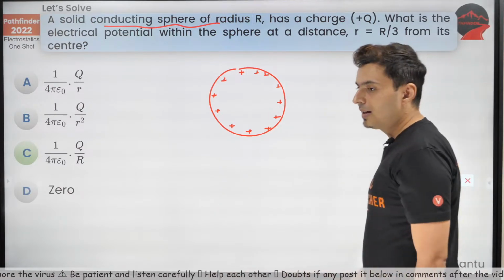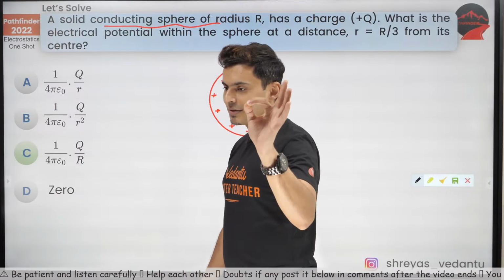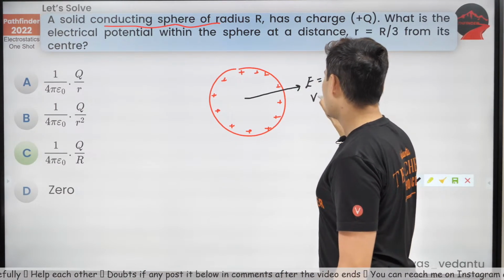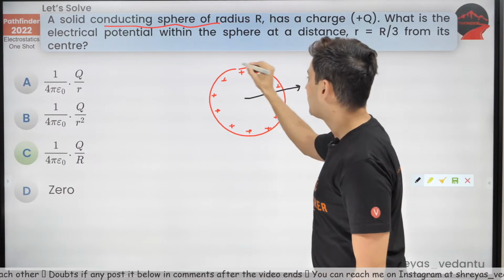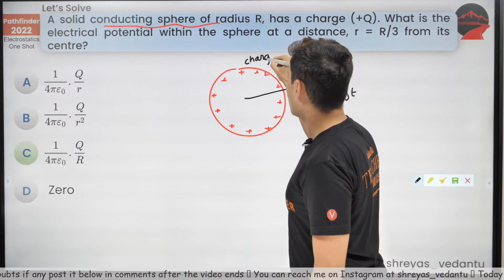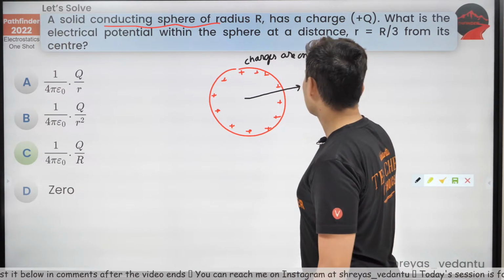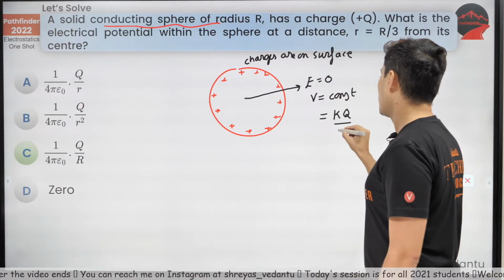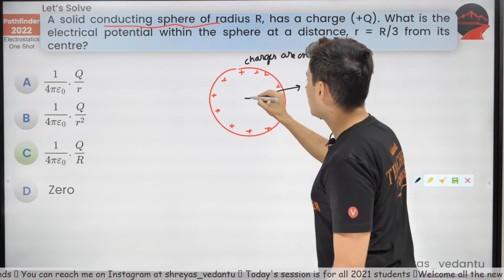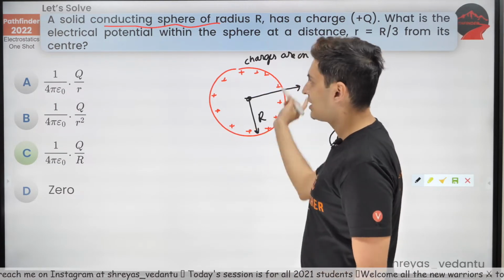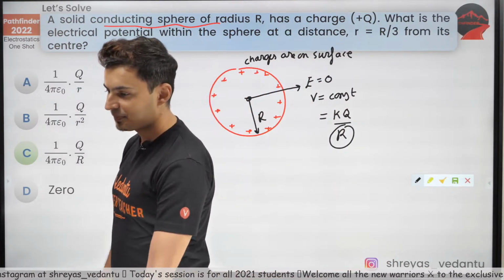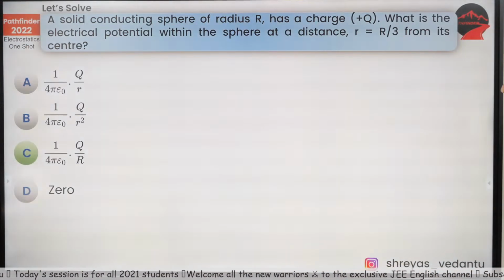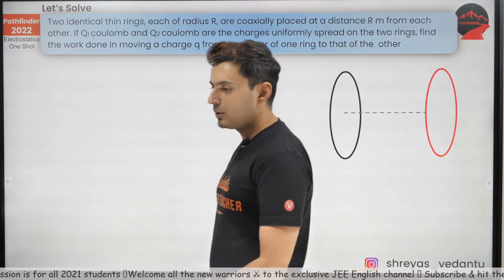And in fact, whenever you have a shell, everywhere the field will be 0 and the potential will be constant. Remember that? Because the charges are on the surface. So potential is constant and it will be kq divided by r. This r is nothing but the radius of the shell or the sphere. That's it. I hope this is clear. Everybody getting it? So that's how you get the answer. Okay, let's move on to the next question coming up on your screen.